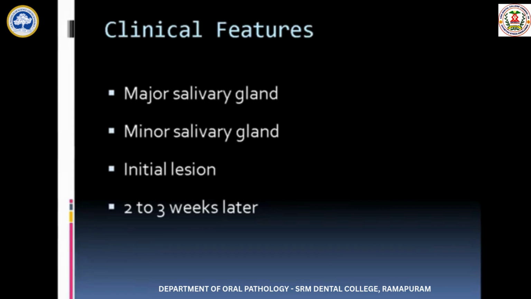Then after 2 to 3 weeks, the necrotic tissue, that is the sequestration stage, sloughs out, leaving a crater-like ulcer. You will be able to appreciate a crater-like ulcer 1 centimeter to 5 centimeter in diameter without any pain. In the healing stage, it is normal. You will be able to appreciate a normal healed surface mucosa. And usually it is seen unilaterally, and sometimes the palatal bone can get eroded because the gland is very deeply placed. The palatal bone, because of this reactive process, can get eroded.